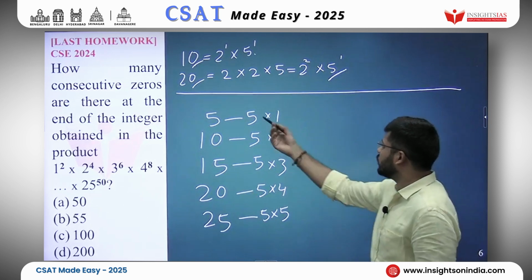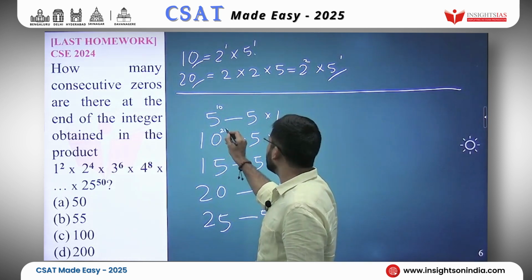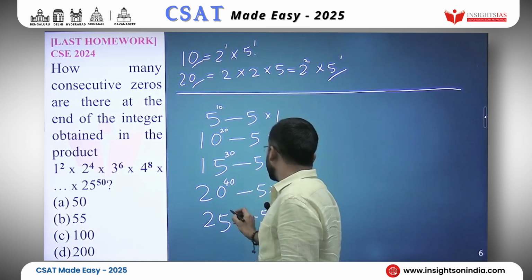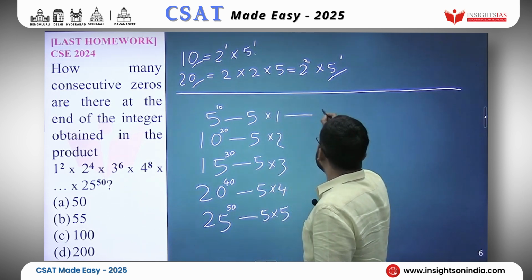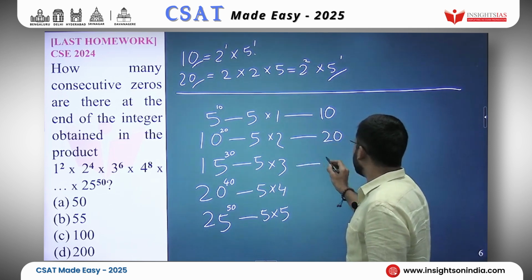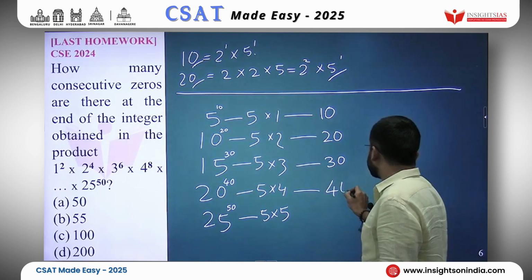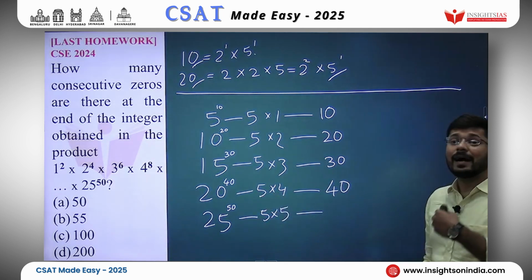Okay. And 5 will be raised to 10, because each number is being raised to its double. 10 will be raised to 20, 15 would be raised to 30, 20 would be raised to 40 and 25 would be raised to 50. So here you will get 10 fives, here we will get 20 fives, here we will get 30 fives, and here we will get 40 fives, and here we will not get 50 fives, we will get 100 fives. Why?